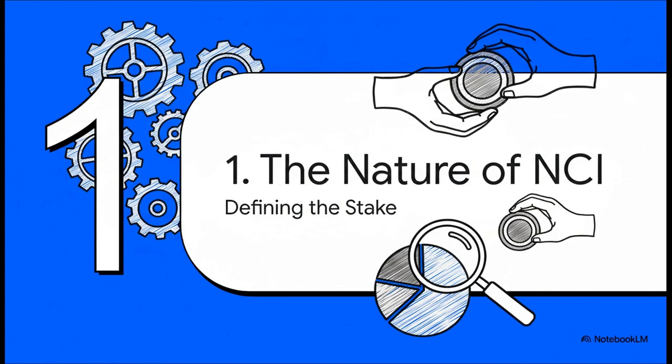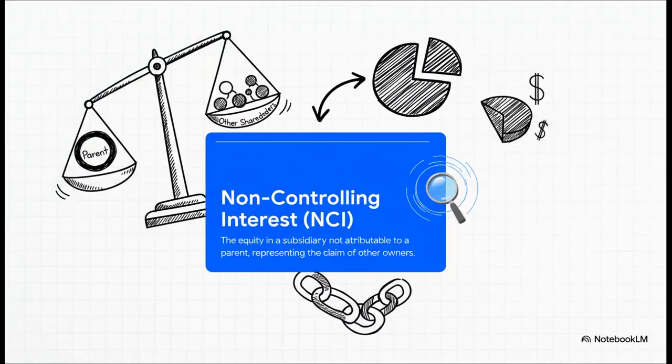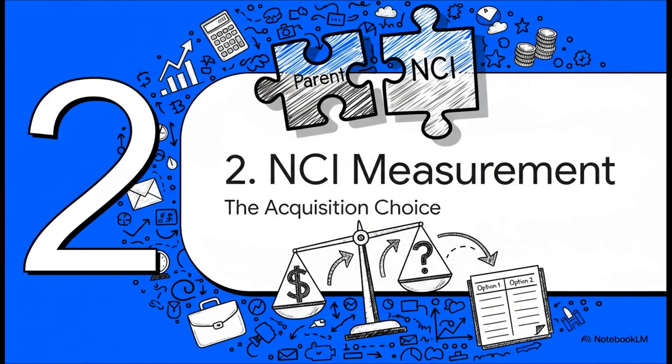Fundamentally, it's so much more than just a plug number on a worksheet. It's a real, legitimate claim on a business. The key takeaway here is that NCI is equity. Simple as that. It's the slice of the subsidiary's net assets that belongs to those other owners, the ones who aren't the parent company. It's their stake, and it gets presented right there in the equity section of the parent's consolidated financials.